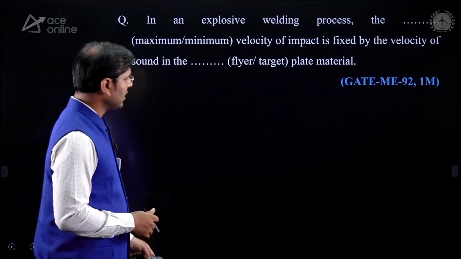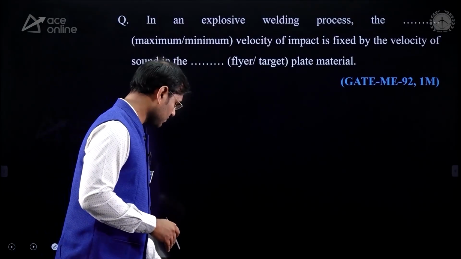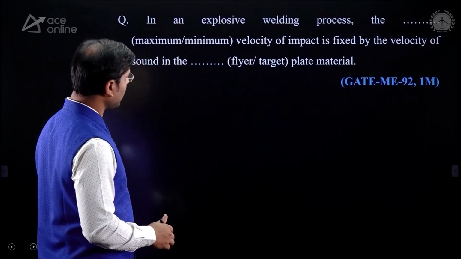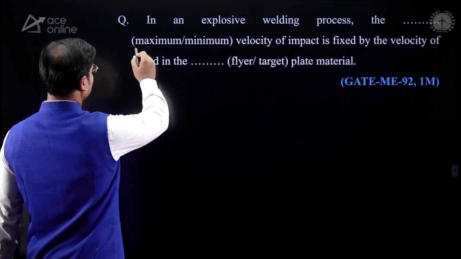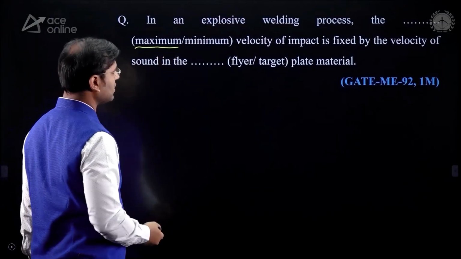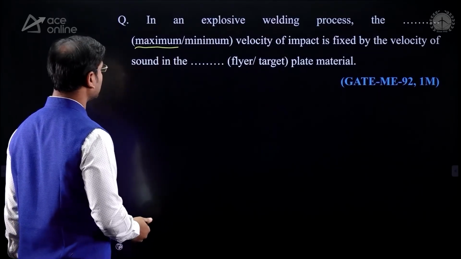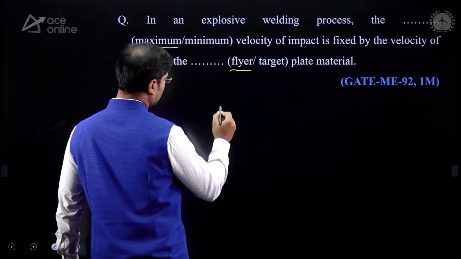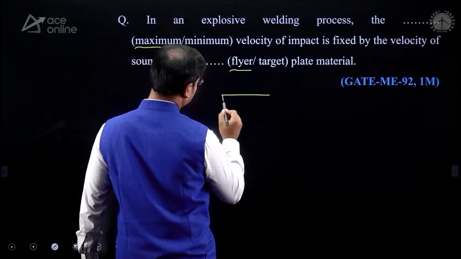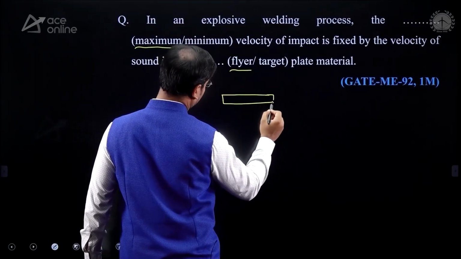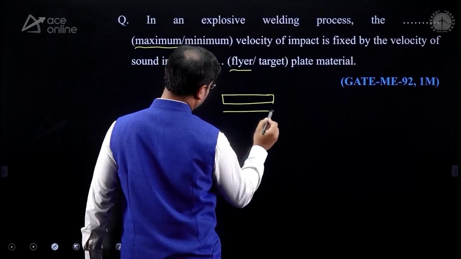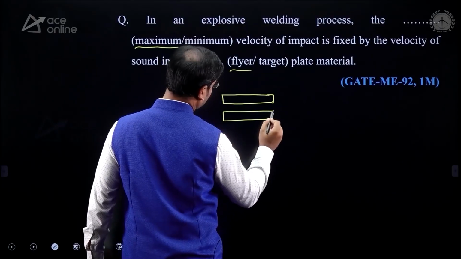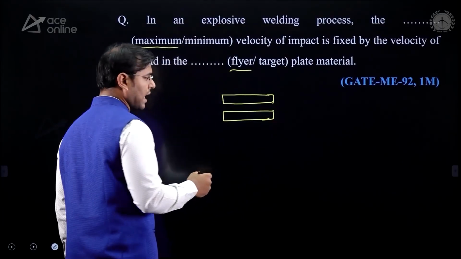In an explosive welding process, the maximum velocity of impact is fixed by the velocity of sound in the flyer plate material. Now there are two plates in that. The first plate which is flying is known as the flyer plate, and the second plate is known as the backer plate or target plate.